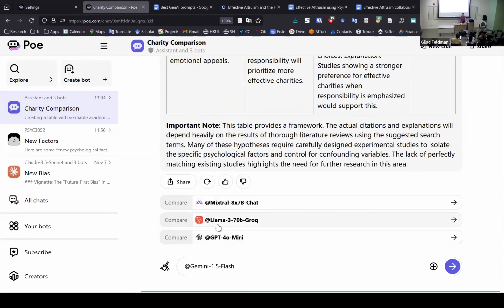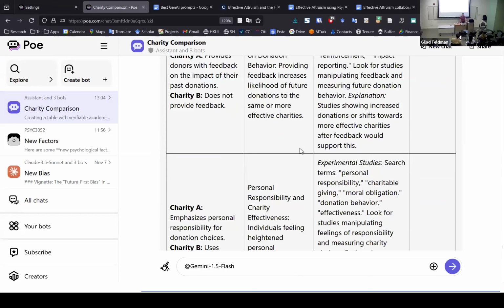So you can repeat the same thing again and again. I think the ChatGPT Mini 40128 gave me the best prompts, but maybe you have some other thing that you want to try out. So you can compare. If you're getting stuck with one of the bots, you can just move to a different bot. So already within 10 minutes, I was able to come up with at least 100 different hypotheses here with factors that I can run.